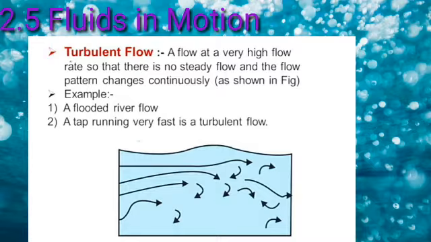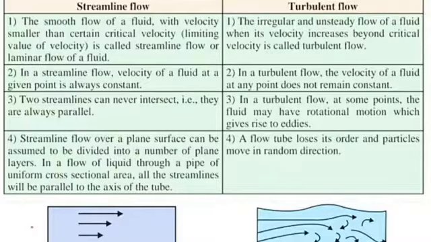Fluids in adjacent flow tubes can mix in the turbulent flow. Now we will understand streamline flow and turbulent flow with the help of some differentiating points.